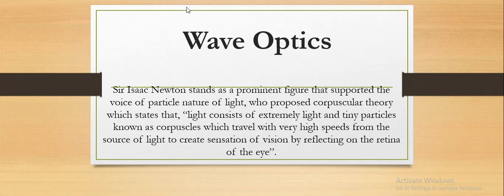Wave optics. Sir Isaac Newton stands as a prominent figure who supported the particle nature of light. He proposed the corpuscular theory, which states that light consists of extremely light and tiny particles known as corpuscles, which travel with a very high speed from a source of light to create the sensation of vision by reflecting on the retina of the eye. So this is Sir Isaac Newton's corpuscular theory.